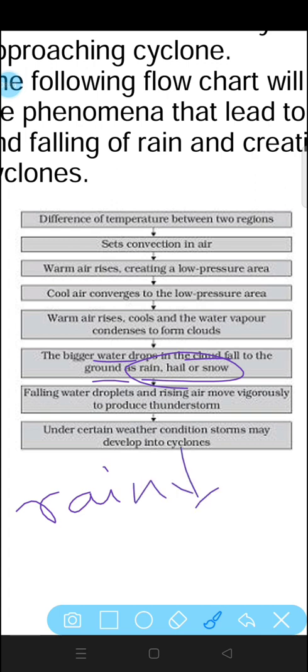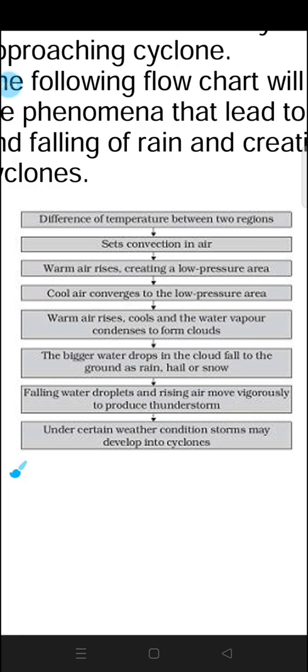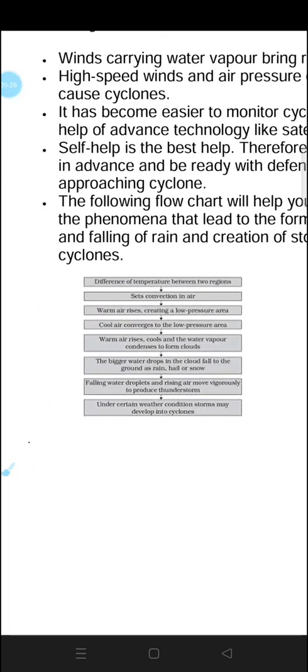After that, the bigger water drops in the cloud fall to the ground as rain, hail or snow. Rain is the condition when the tiny droplets fall in the form of water, or we can say a liquid. Hail forms at sub-freezing temperatures of water, and snow at freezing point. When the atmosphere is very cool, it will form snow. So that's what happens in the case of rain. That's all about this.